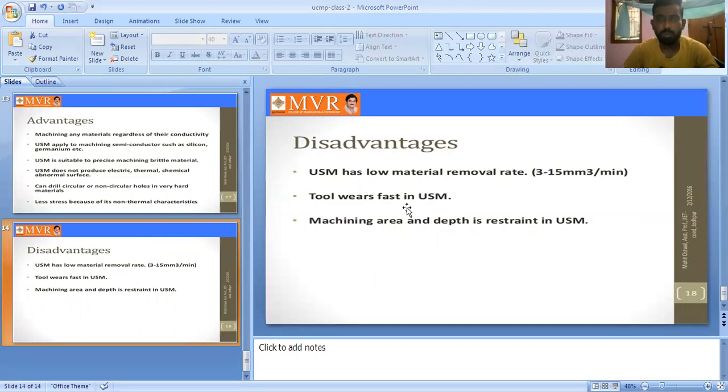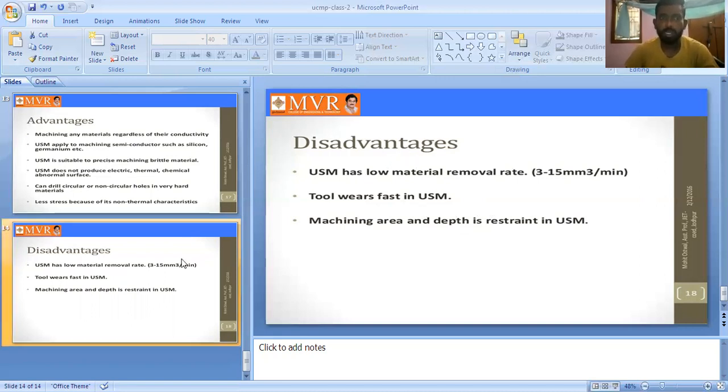The tool wears very fast in USM. The machining area and depth are also restricted in USM. So these are the disadvantages of the USM ultrasonic machining process.